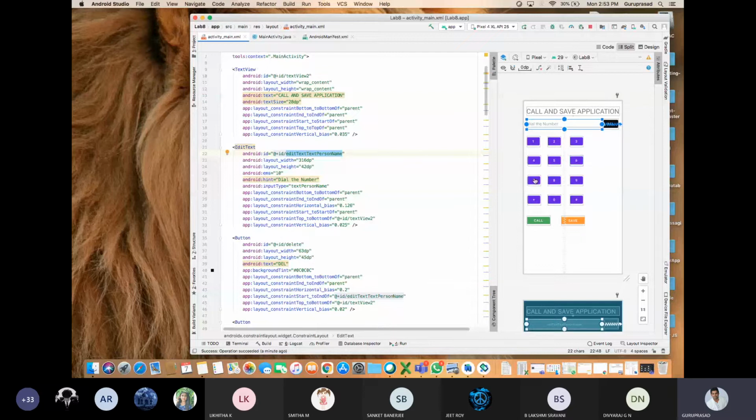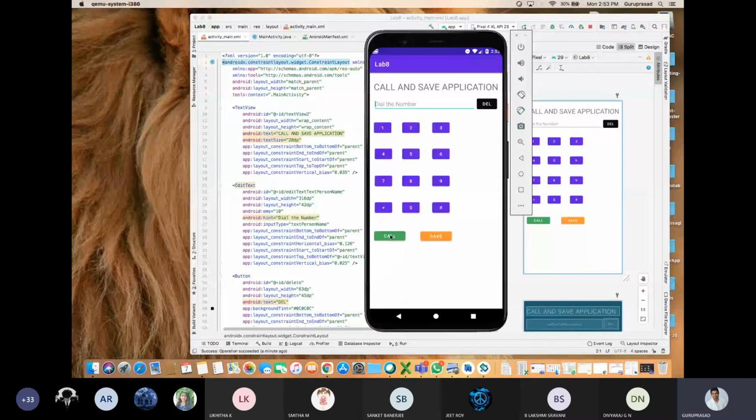Did you get my point? See, call button, something should happen. Okay, I'm pressing this call button. Okay, I'm creating one method that is happening. Save button, one function. Save button, save function.